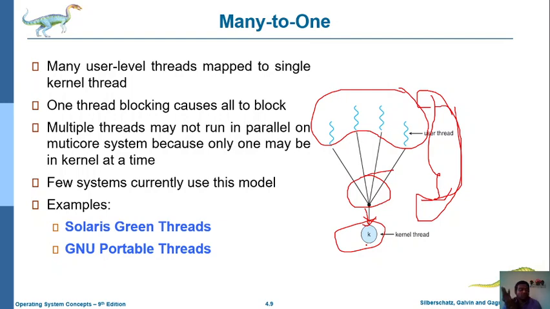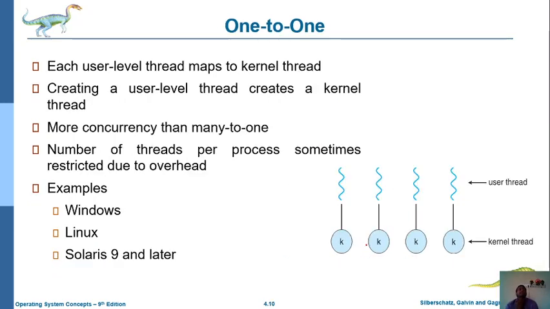So these two threading methods used the many-to-one mechanism, or many-to-one threading. And the next one is one-to-one. So here each and every user-level thread is executed by an individual kernel thread.